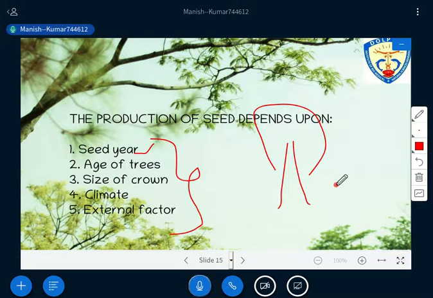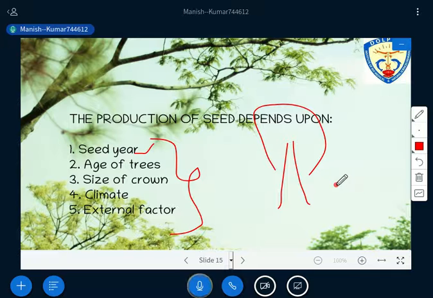Middle age mature tree with well developed crown, right? So this will be the particular age. Have you got that? Seed year means the year in which you are able to get an abundant amount of seed from the tree. Is it okay? Have you got that?